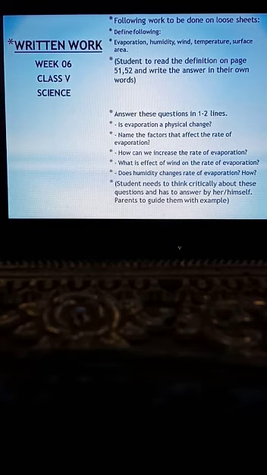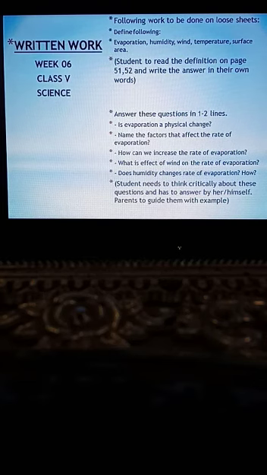The next question is, name the factors that affect the rate of evaporation. You just have to write the names of the factors. The third question is, how can we increase the rate of evaporation? You have to write the factors which increase the rate of evaporation.